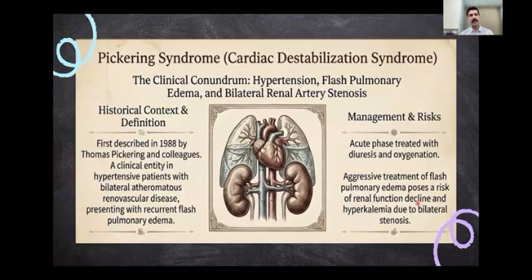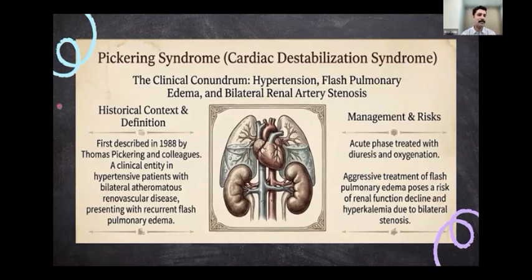Now, a few words about Pickering syndrome, also known as the cardiac destabilization syndrome. Previously, we used to call it the flash pulmonary edema of renal artery stenosis, which usually happens with bilateral renal artery stenosis or a unilateral renal artery stenosis in a single kidney. Only in those situations the kidney is not able to excrete, or the pressure natriuresis does not happen, and there is salt and water retention, which will result in volume overload and pulmonary edema.